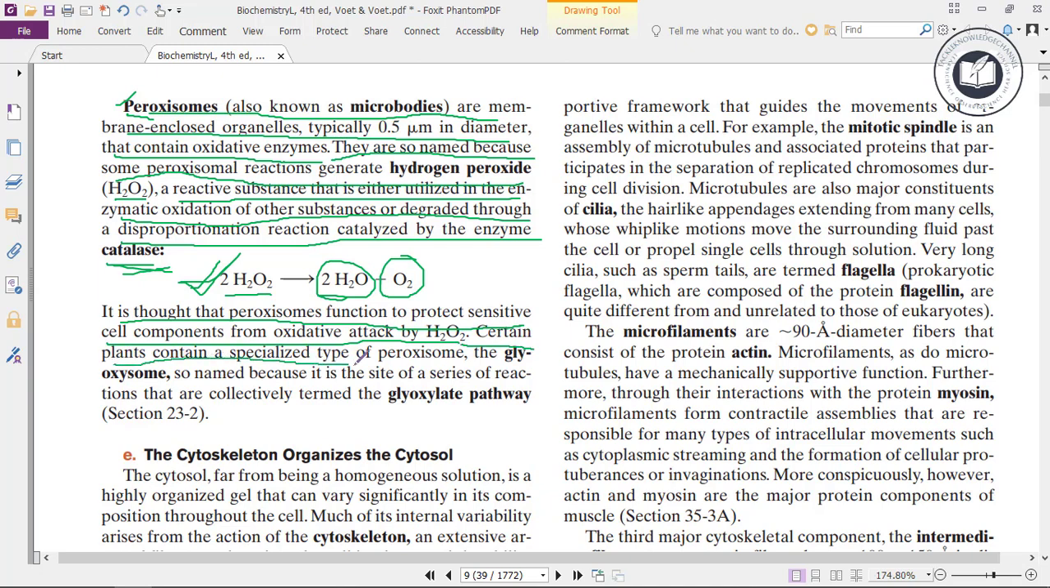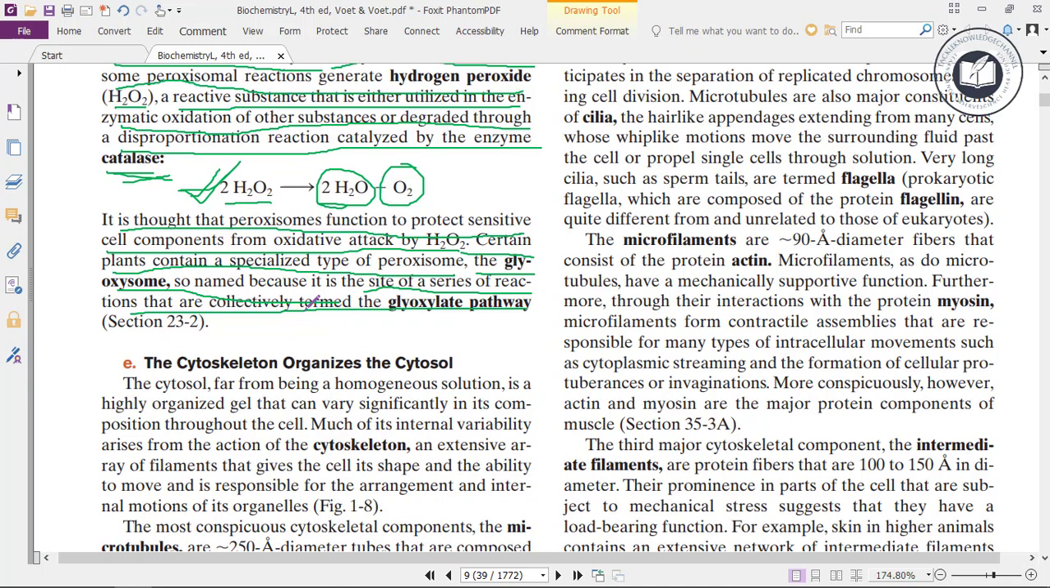Certain plants contain a specialized type of peroxisome, the glyoxysome, so named because it is the site of a series of reactions that are collectively termed the glyoxylate pathway. So this glyoxylate pathway takes place in the glyoxysome.